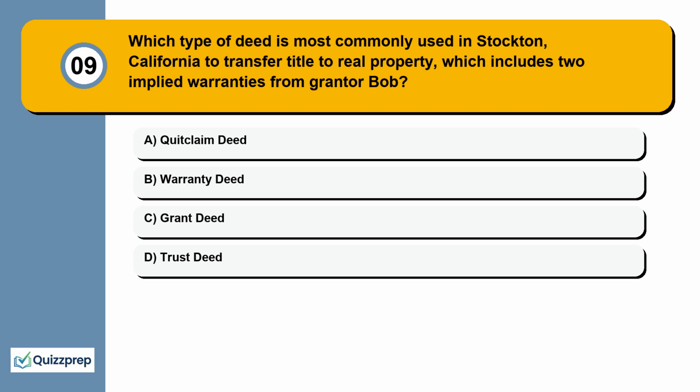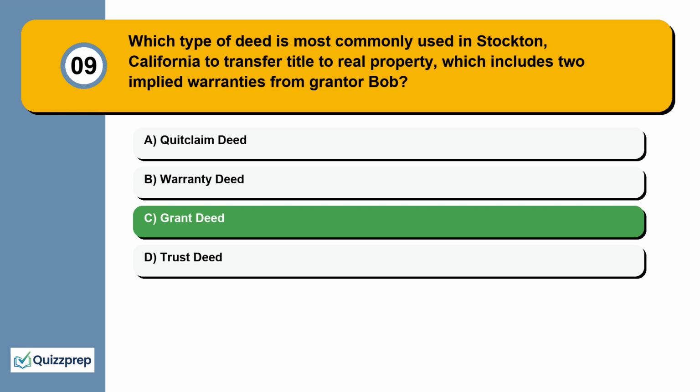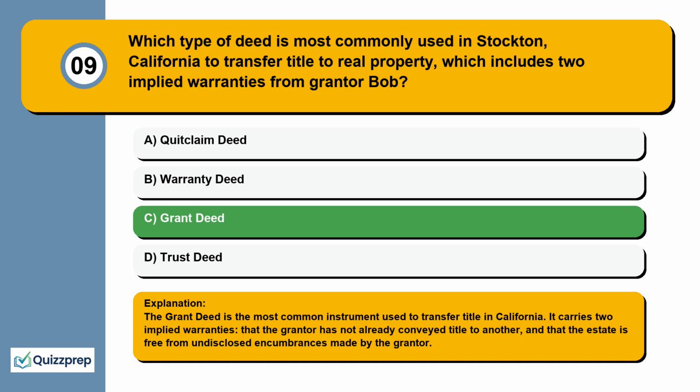Question 9. Which type of deed is most commonly used in Stockton, California to transfer title to real property, which includes 2 implied warranties from grantor Bob? Quitclaim deed, warranty deed, grant deed, trust deed. The grant deed is the most common instrument used to transfer title in California. It carries two implied warranties: that the grantor has not already conveyed title to another, and that the estate is free from undisclosed encumbrances made by the grantor.